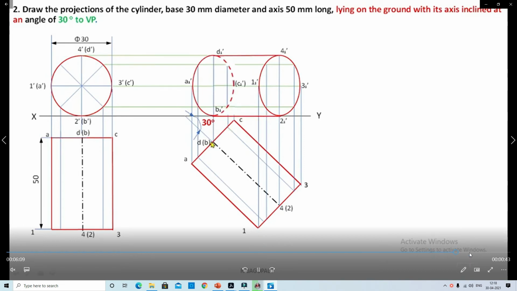Now it looks like the ellipse. In this way we identify the points and we join all the points. The hatching lines are the hidden part. This is the projection of the cylinder.